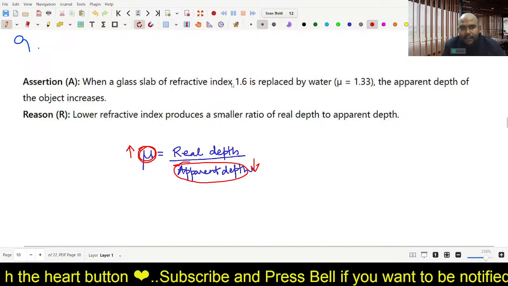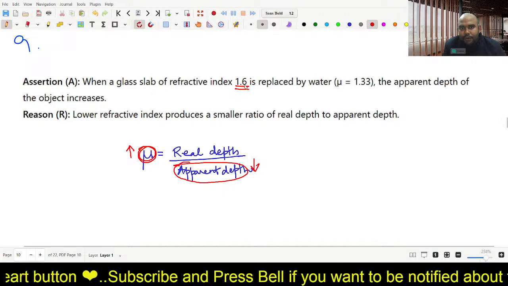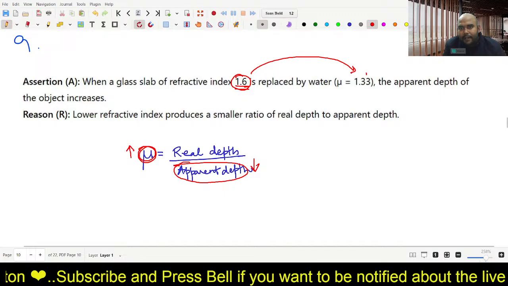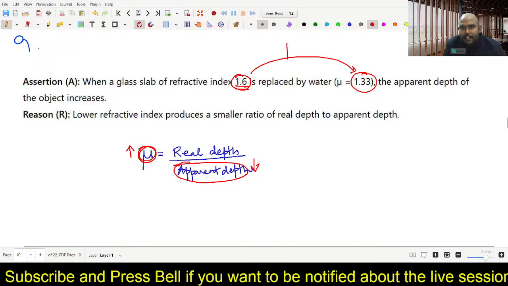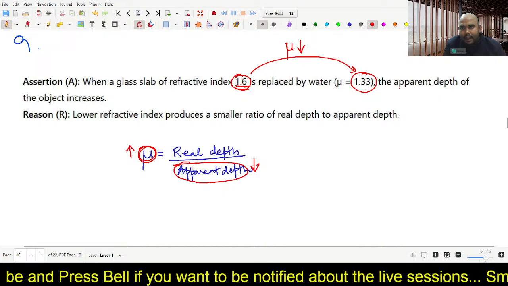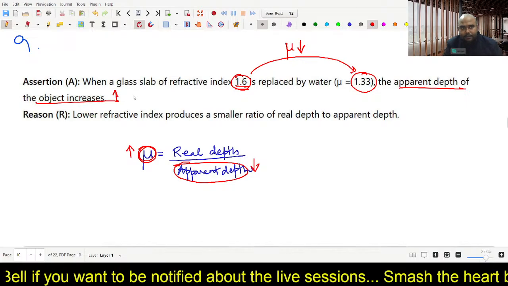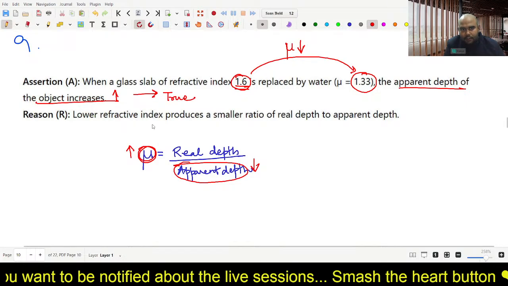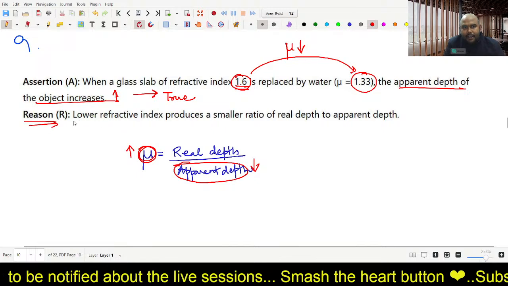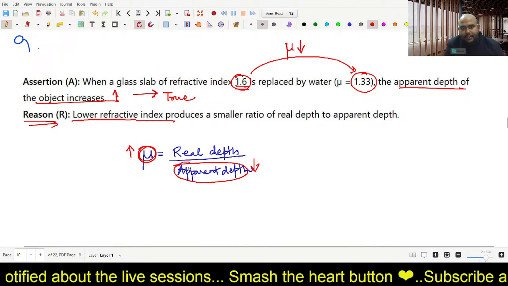So that is what is written: if we have made mu from 1.6 to 1.33, means if we have decreased the mu, then apparent depth will increase, and that's absolutely true from the given equation. What does R say? Lower refractive index.